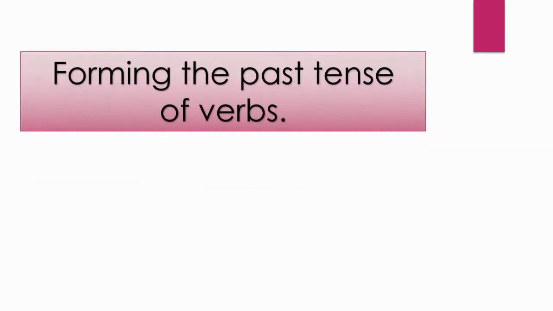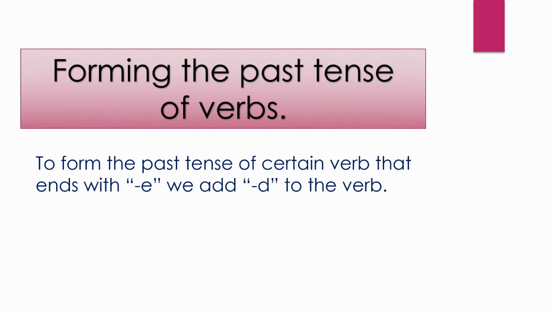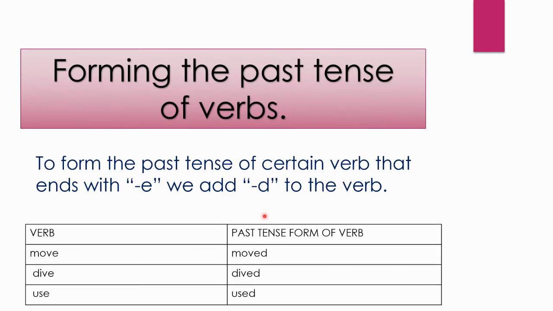Let's see next rule. To form the past tense of certain verbs that end with E, we add D to the verb. Let us look at some verbs that end with E and their past tense form. For example, moved. The past tense of the verb moved is formed by adding D to the verb move.